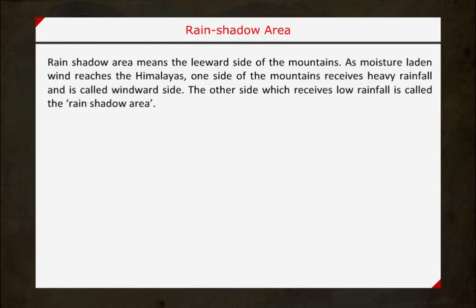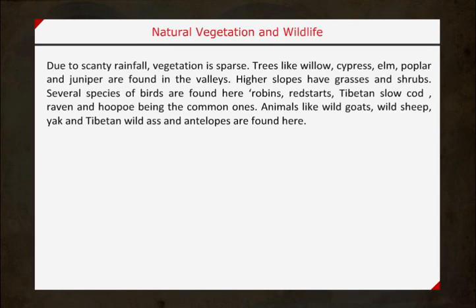Rain shadow area. Rain shadow area means the leeward side of the mountains. As moisture-laden wind reaches the Himalayas, one side of the mountains receives heavy rainfall and is called windward side. The other side, which receives low rainfall, is called the rain shadow area.